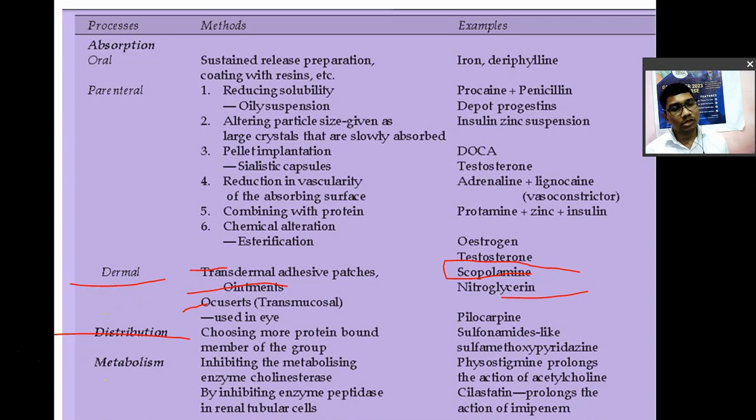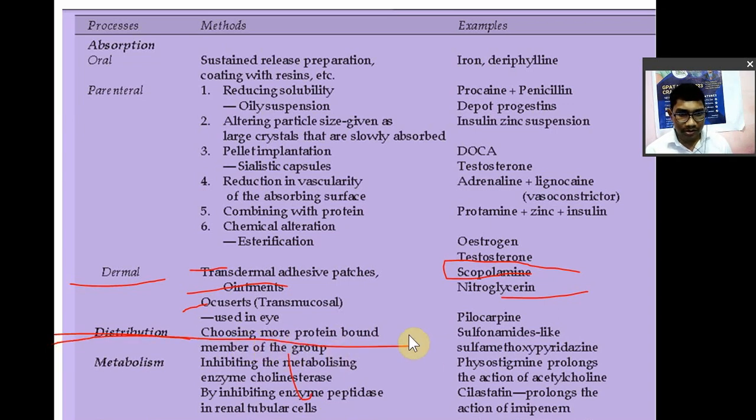The same drug binds protein to a greater extent, so it will not be immediately free for pharmacological action, elimination and metabolism. So by choosing a more protein bound member of a group, there are two or three members like diazepam, lorazepam, temazepam, if you want a longer duration of action you can choose the more protein bound drug from that family.